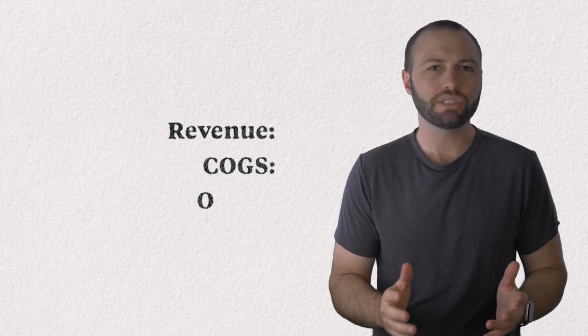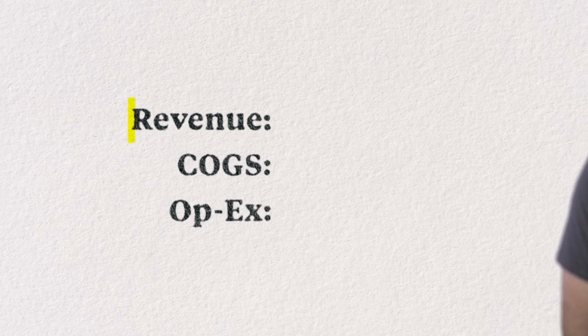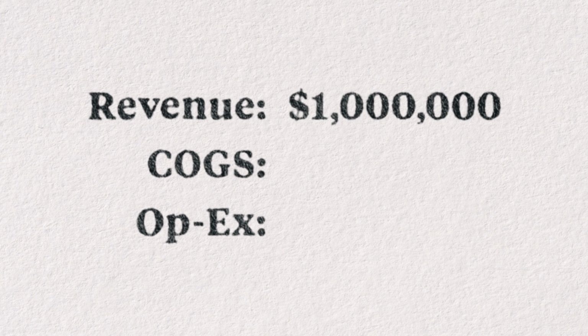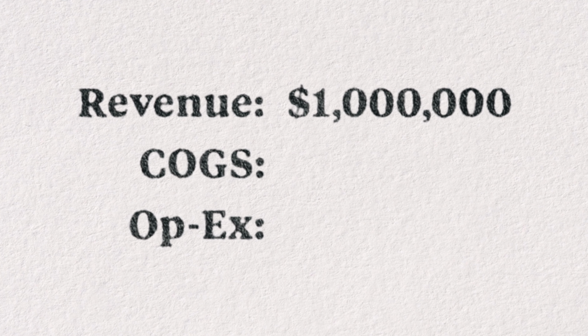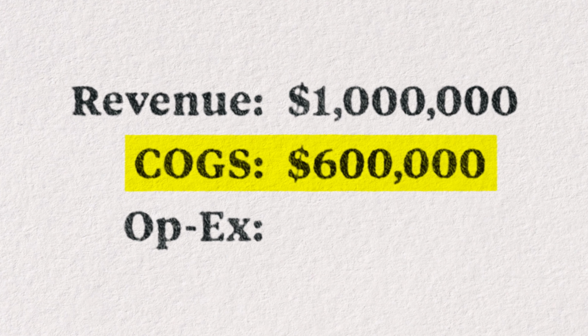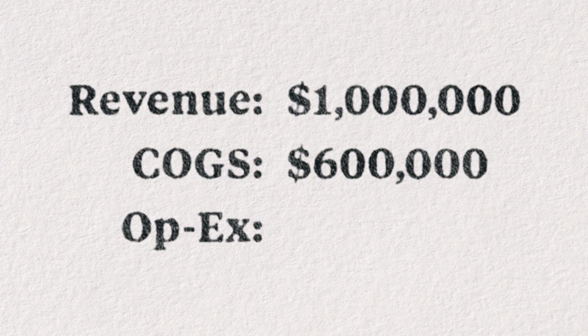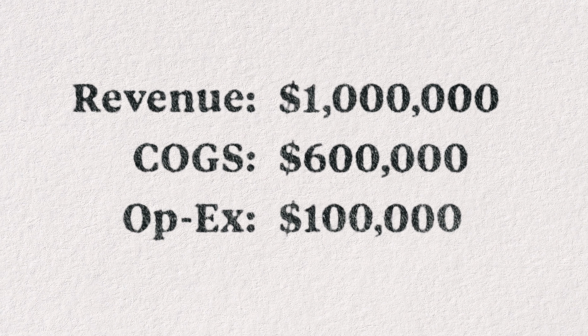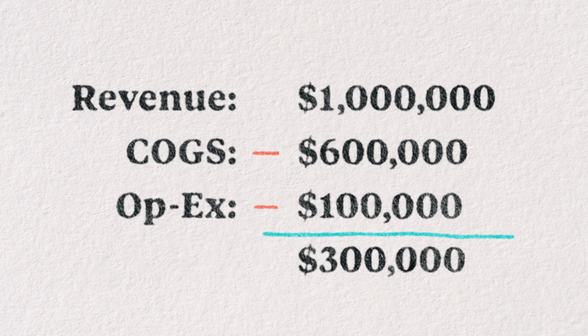As an example, let's use the following metrics for a sample company. Let's say a company's revenue is $1 million. Then the raw materials and other expenses that go into selling the product is $600,000. The rent and salaries for this company is $100,000. Using this equation, the EBIT for this company ends up being $300,000.